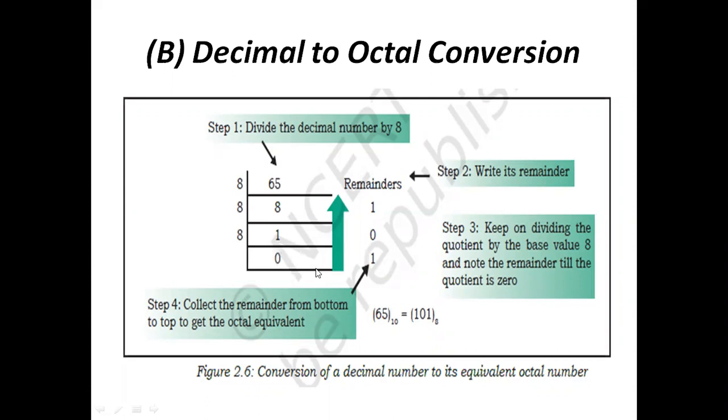And the octal number is indicated here by using 3 bits. We have got only 3 bits, so we indicate it as 101 base 8. In this manner, we convert decimal to octal.